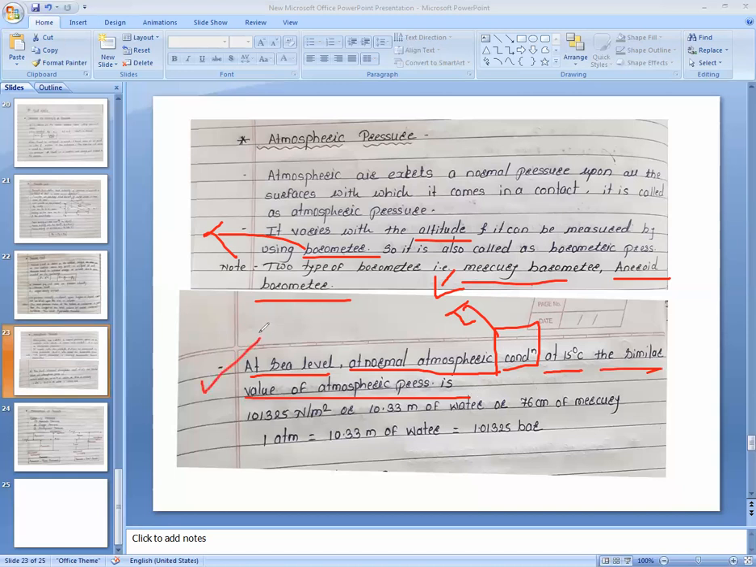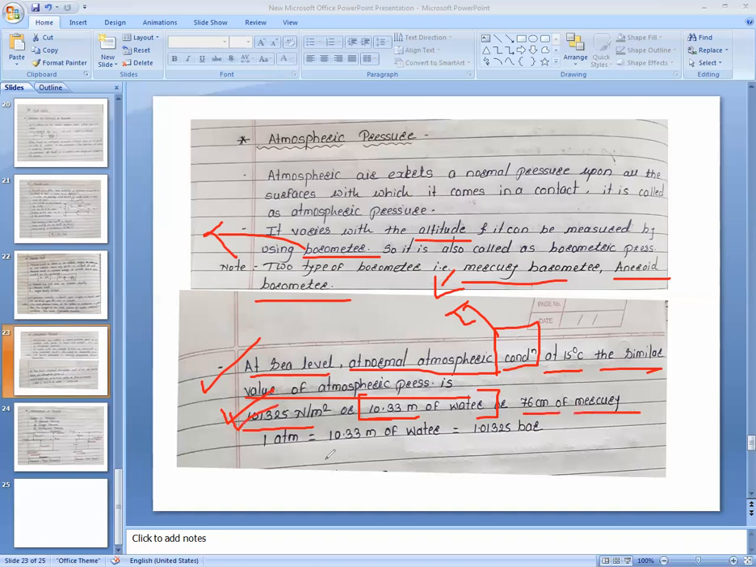So what is atmospheric pressure? We consider the normal atmospheric pressure to be 101,325 Newton per meter square, or 10.33 meter of water. Here the pressure value is represented as a head of water. If we multiply 10.33 with the density of water, then this value becomes this value. Or 76 centimeter of mercury.